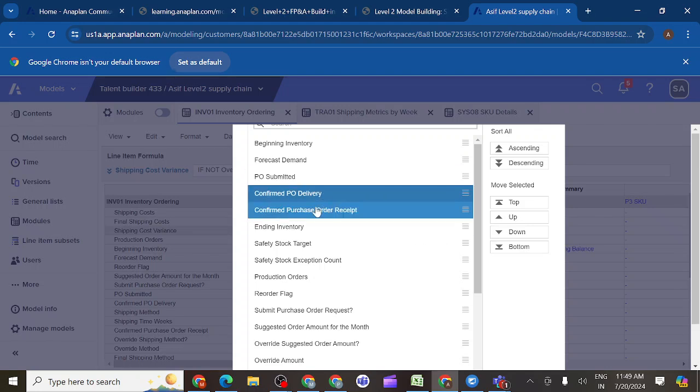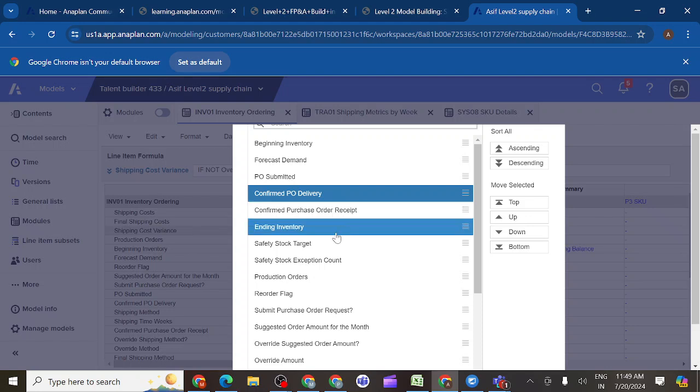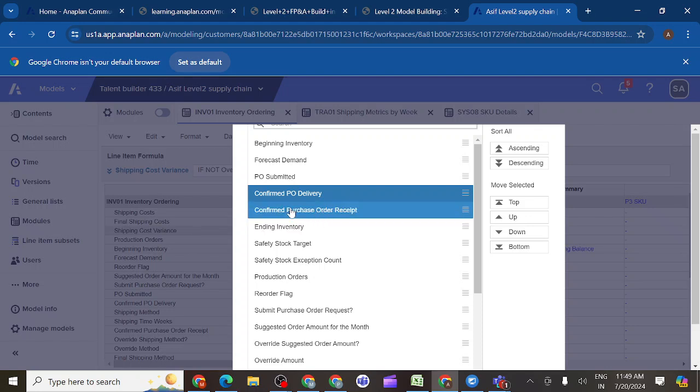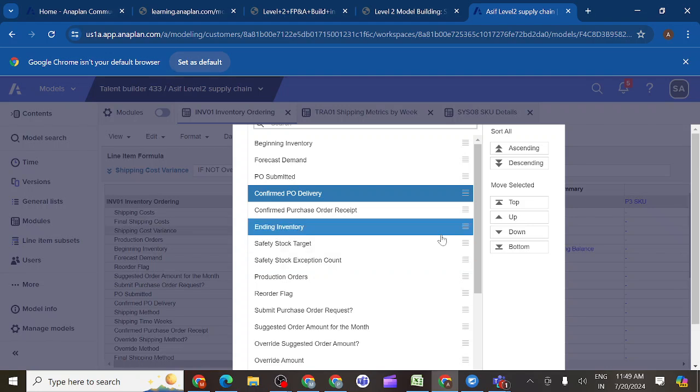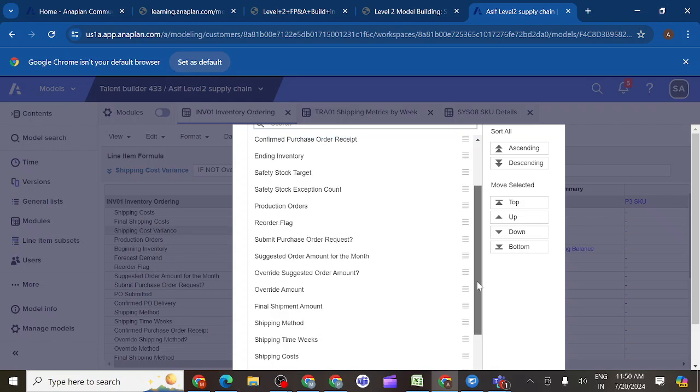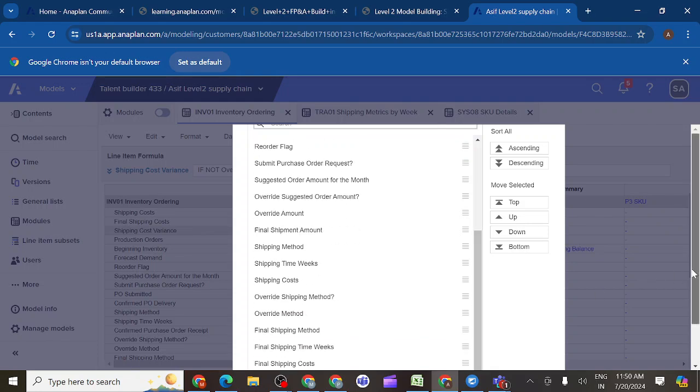Yes, that should be there. Just skip confirm PO, just move two lines above. That's it. Perfect. You can see here, everything is perfect. Is it correct? Yes. So we have completed this one.